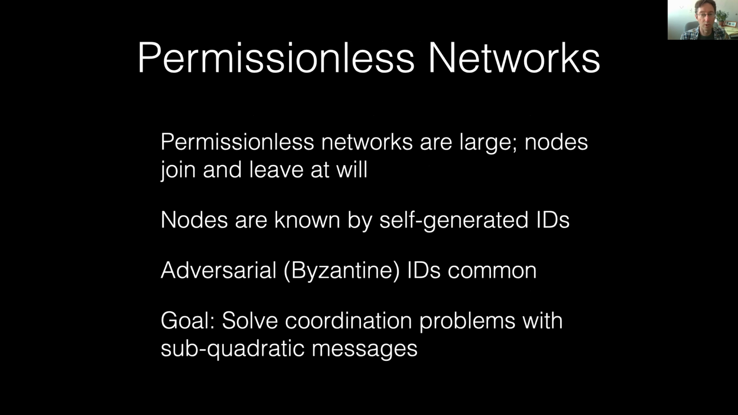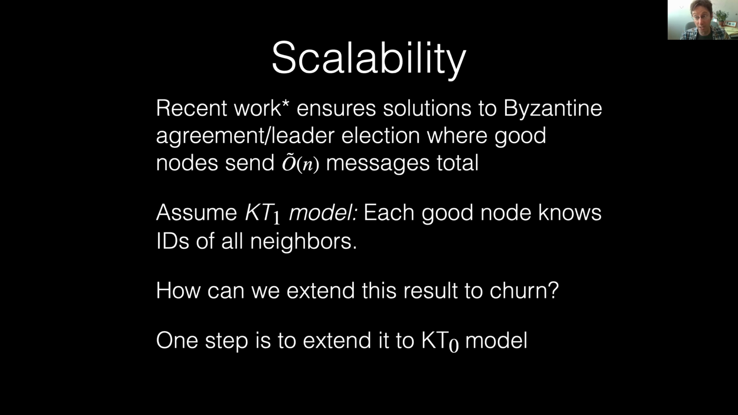The recent work in scalability of Byzantine agreement shows that in a standard model, basically if you have an all-to-all network and you initially know everybody's ID to begin with, you can perform these algorithms very efficiently in terms of messages. You can send soft O of n messages total. This work just assumes the KT1 model, the standard model, where every good node initially knows the IDs of all its neighbors. So a very large research problem is, can we extend these types of results to networks where we have churn?